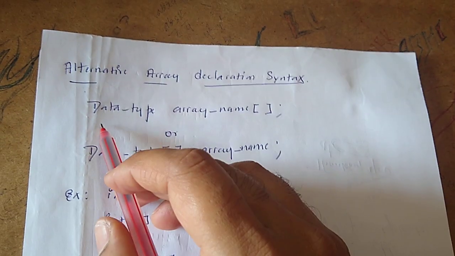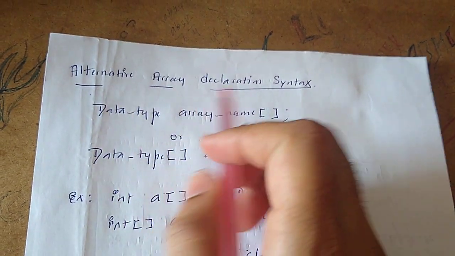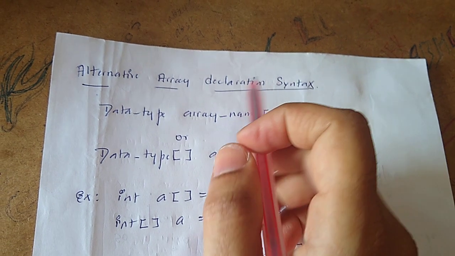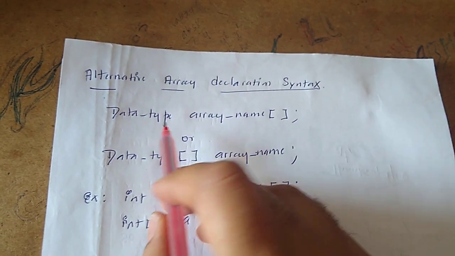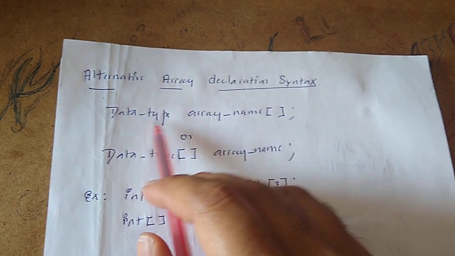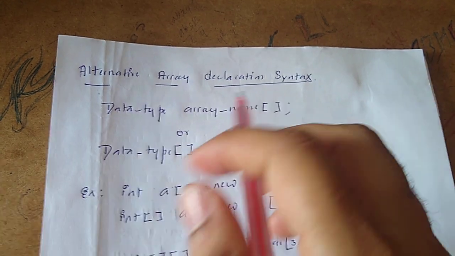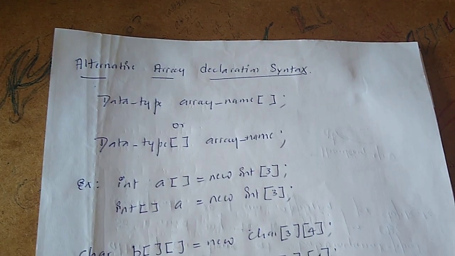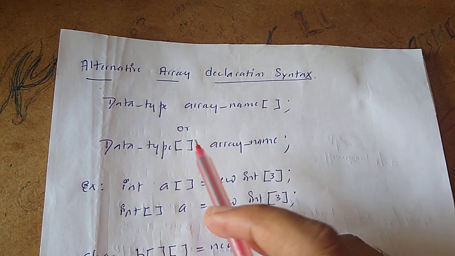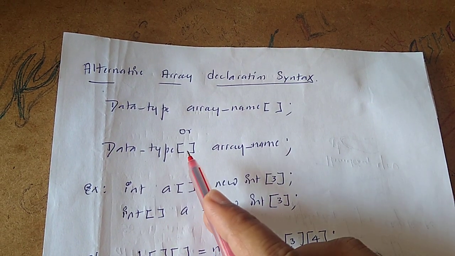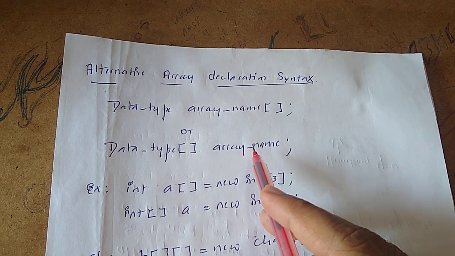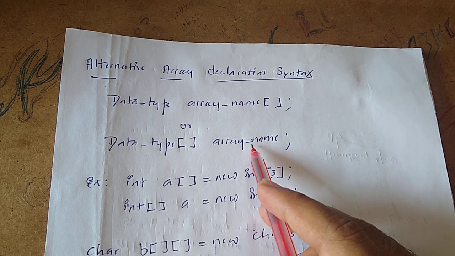Hi everyone, in this video I'm going to explain one more concept, that is alternative declaration of an array. Usually I declare an array with the data type followed by the array name, then the brackets. Another way of writing that is the data type, after that the brackets, then the array name. This is also allowed.